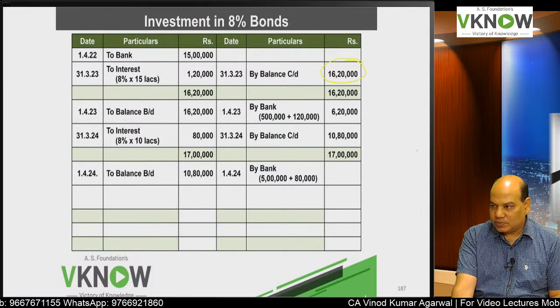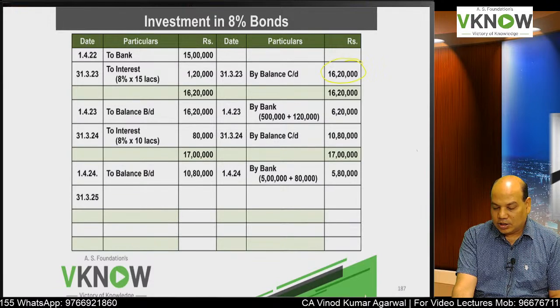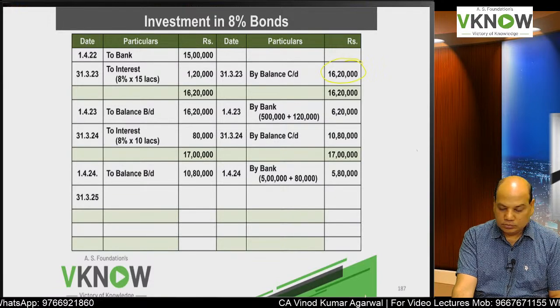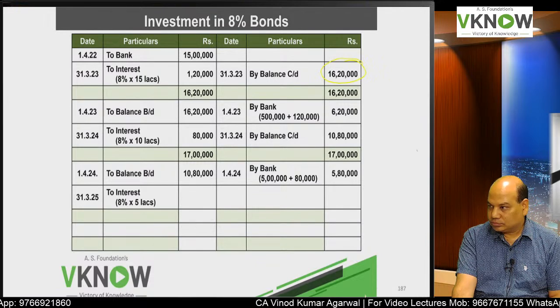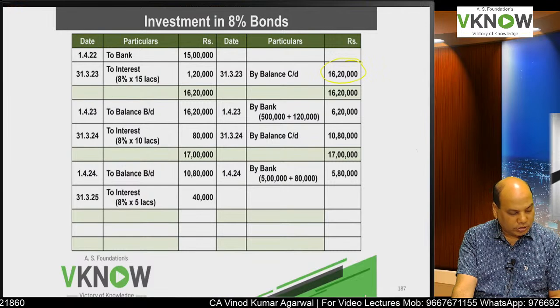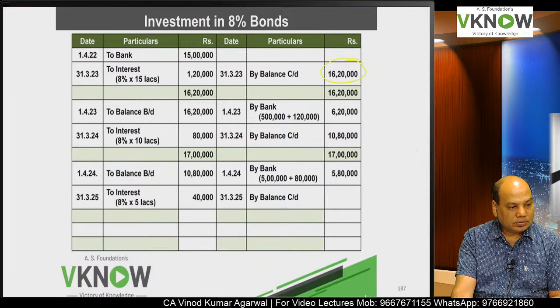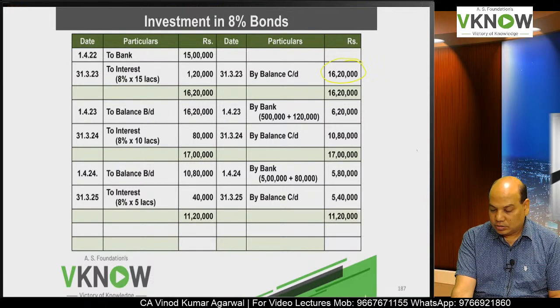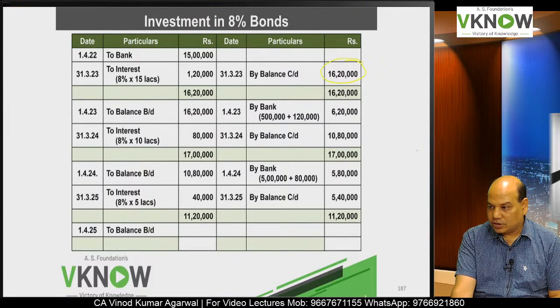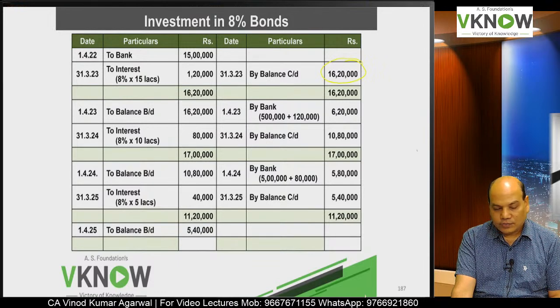5 lakh principal, 80,000 interest, and on the debit side 31st March 25 to interest, 5 lakh into 8%. Show the calculation also. 40,000. By balance carried down 5,40,000. Total 11,20,000. 1/4/25, last year. To balance brought down, very easy. Come on. 5,40,000. By bank 5,40,000.